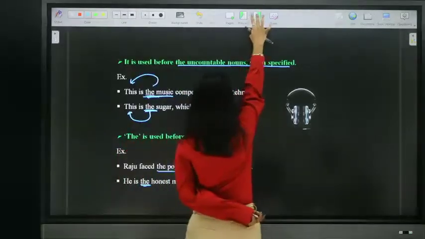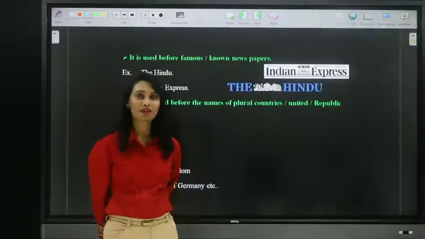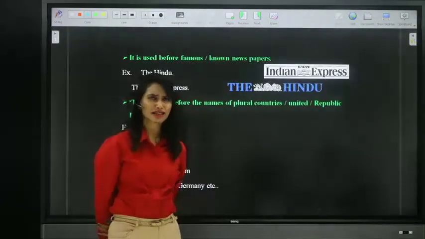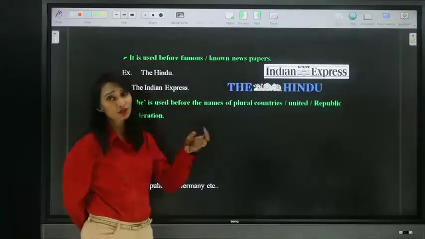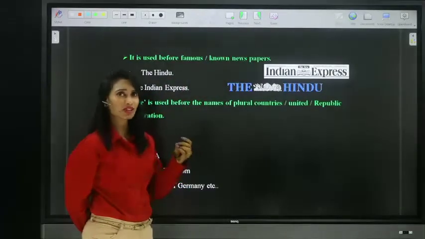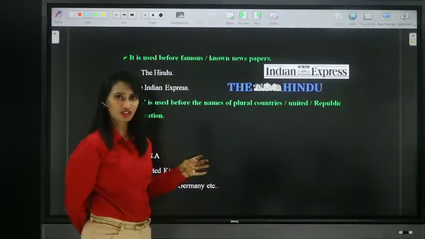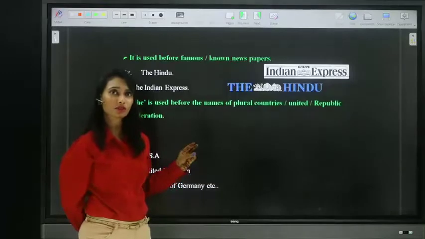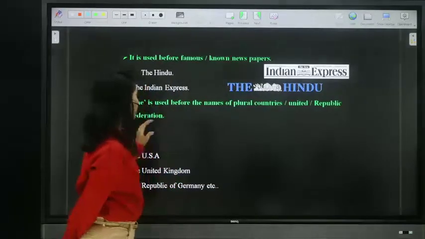Now, moving on to the next usage, we use the definite article the before famous newspapers, the dailies, like the Hindu, the Indian Express, the Times of India, the Business Line. So we use the definite article the even before regional newspapers also, like the Sakshi, the Eenadu. So for other newspapers also we use the definite article the. Moving on to the next.